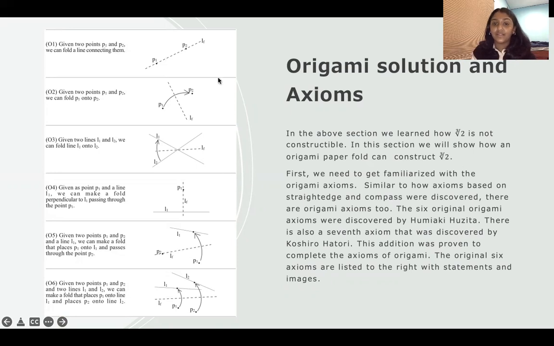Origami solution. In the above section, we learned how the cube root of 2 is not constructible. In this section, we will show how origami paper folds can construct the cube root of 2. First, we need to get familiarized with origami axioms.